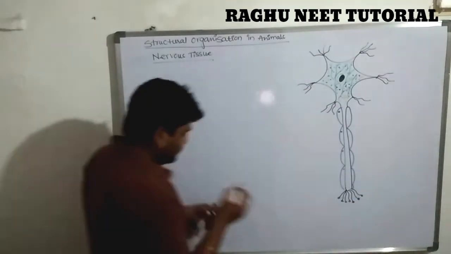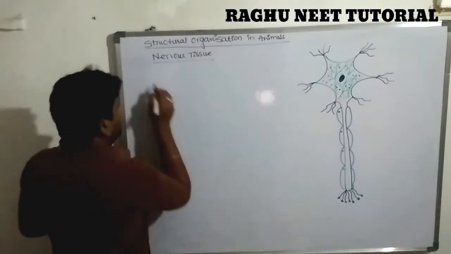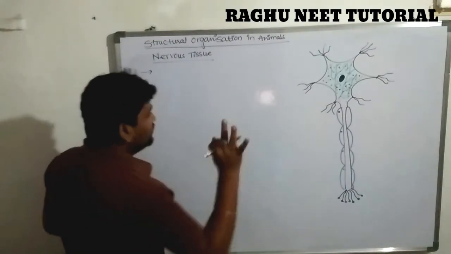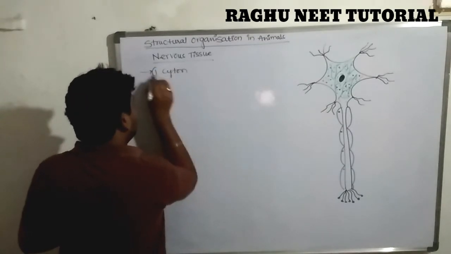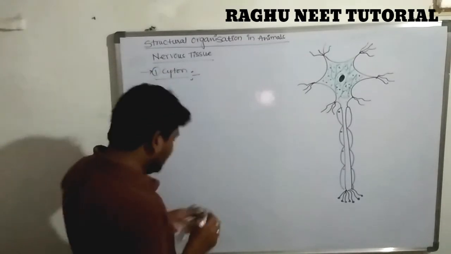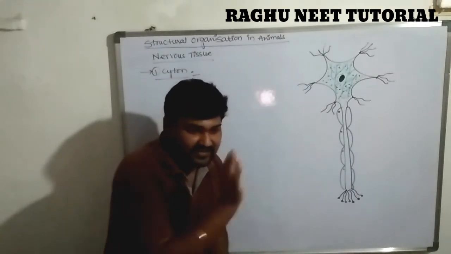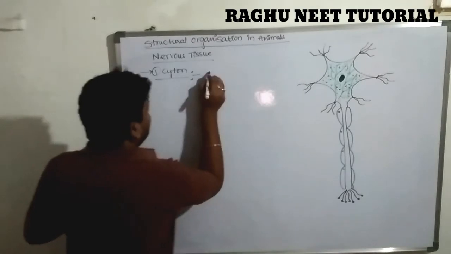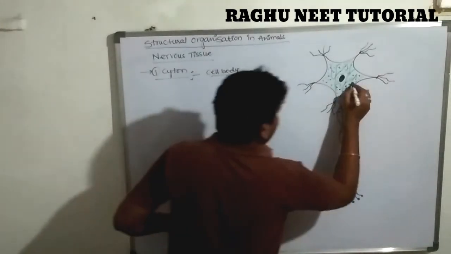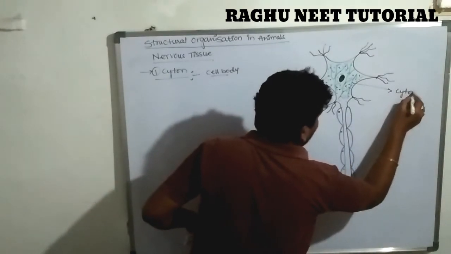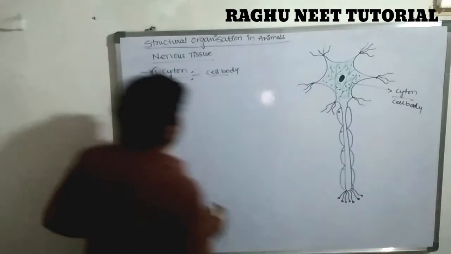Okay, so first we are going to give the labeling. The nerve cell can be distinguished into three regions. The first one is known as the cyton. What is a cyton? The cyton is commonly called a cell body. Note down: the cyton is commonly known as a cell body.